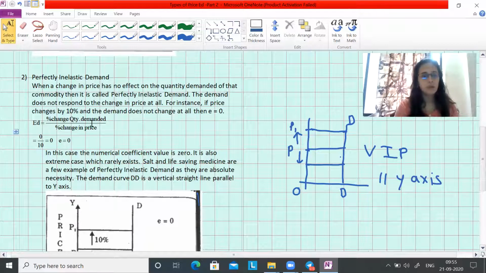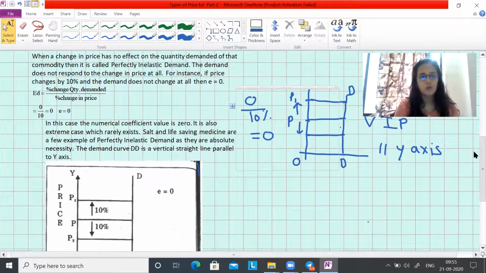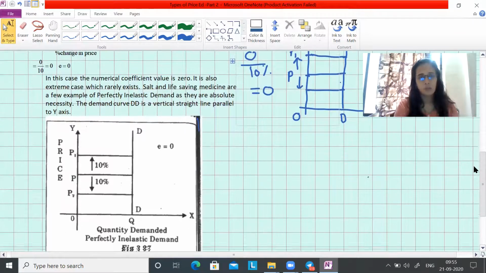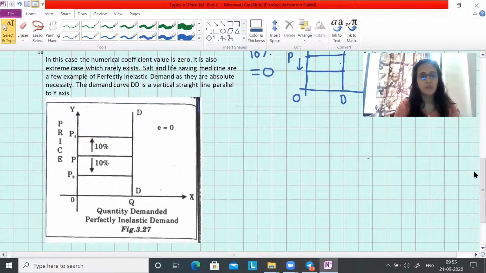Let's see the explanation. See the formula, percentage change. There is no change at all, so we have written it as 0. So we have written it as 0 upon 10%, so the answer will always be 0. In this case the numerical coefficient value is 0. It is also an extreme, rare case: salt, life-saving medicines.